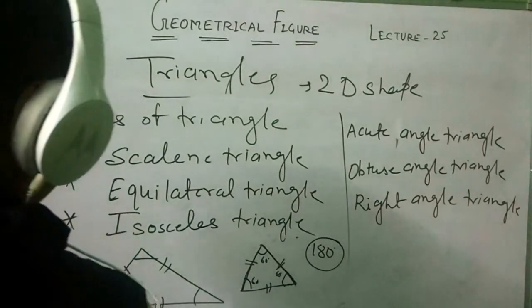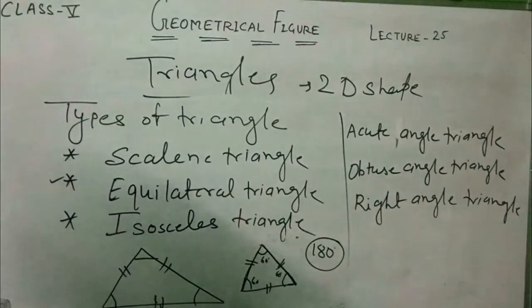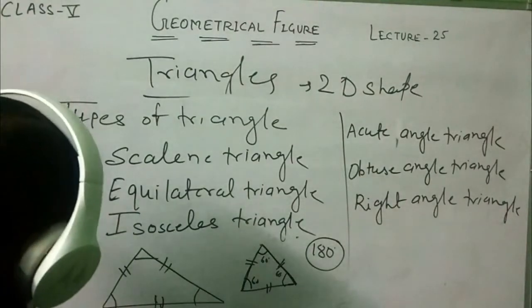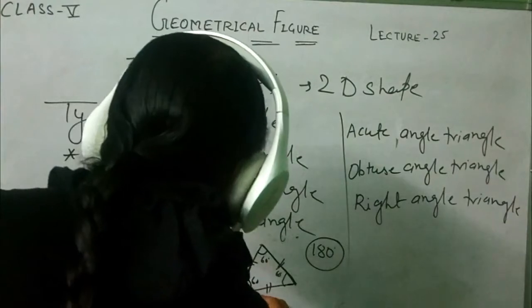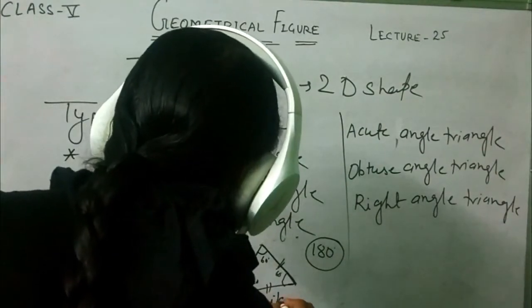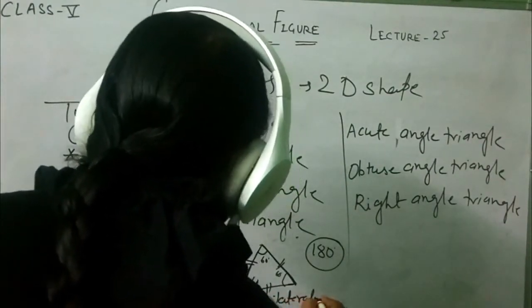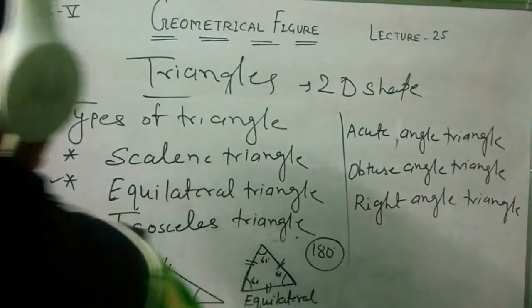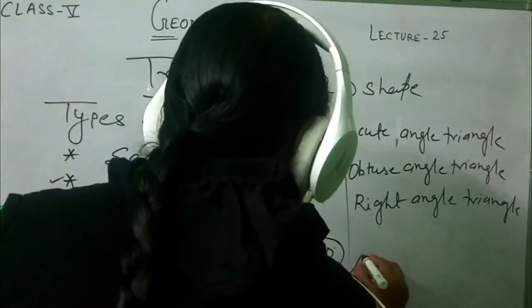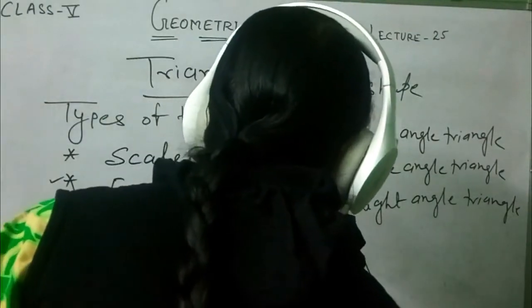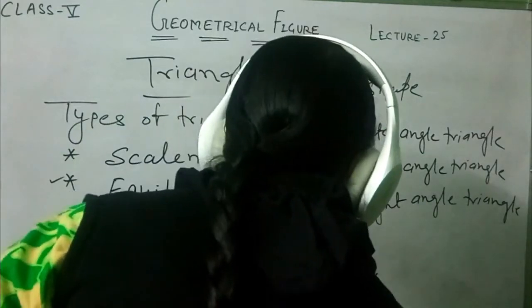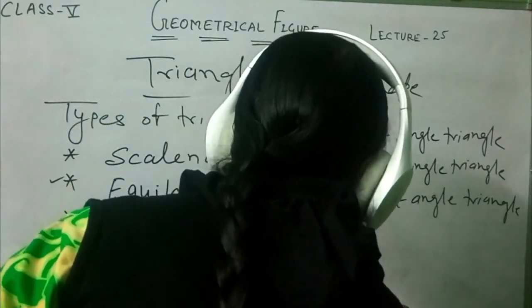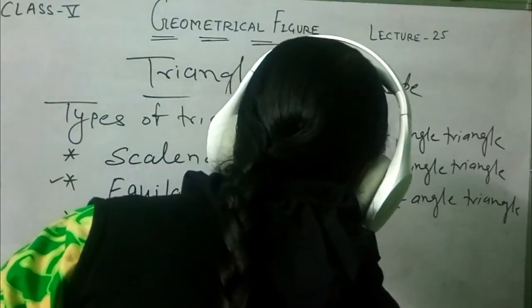These are the scalene and these are the equilateral, and next one is the isosceles triangle. These two sides are equal, then this angle and this angle are also equal, and it is called isosceles.